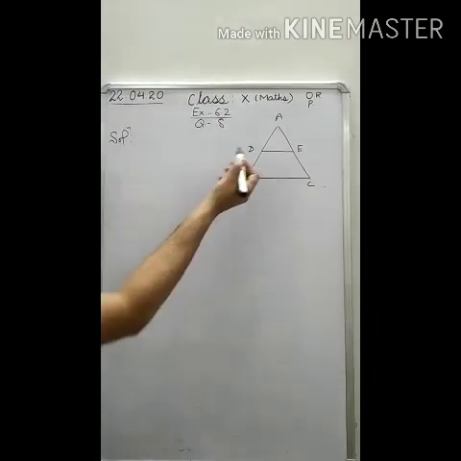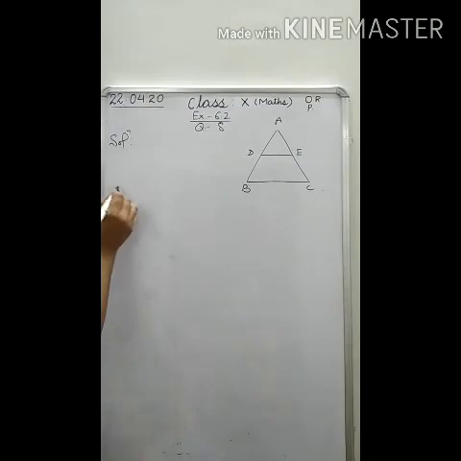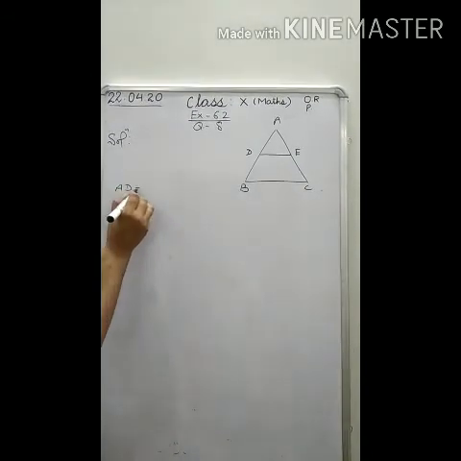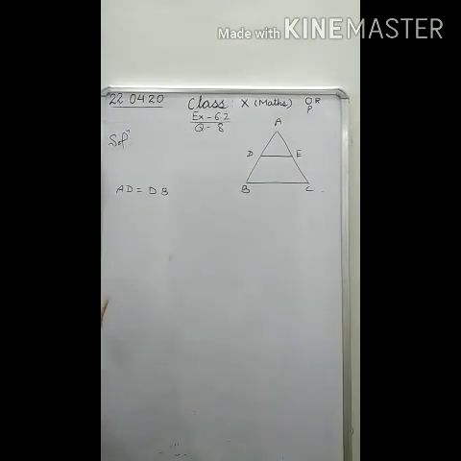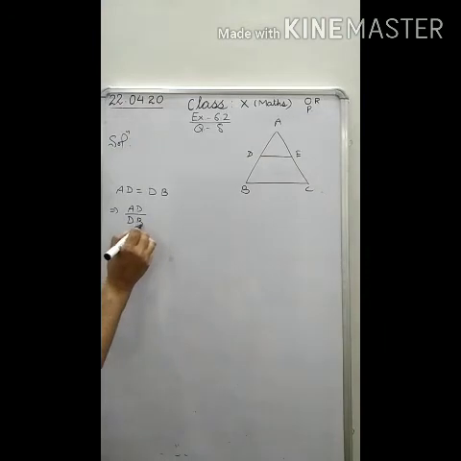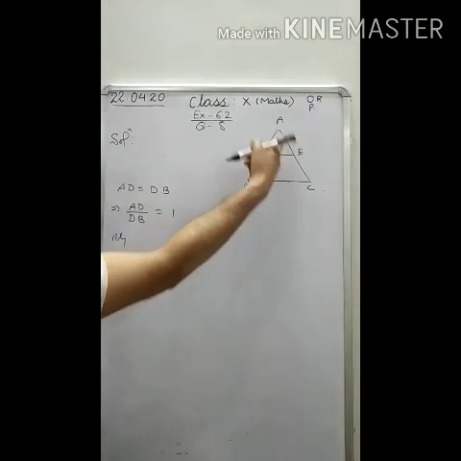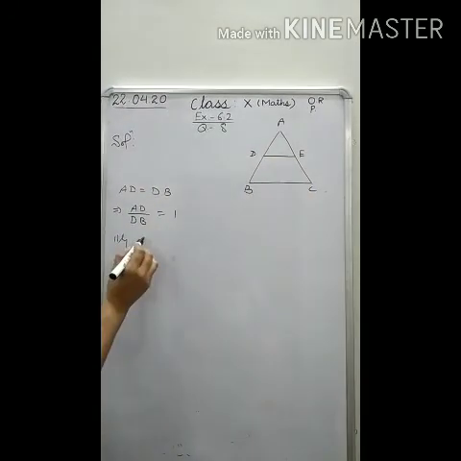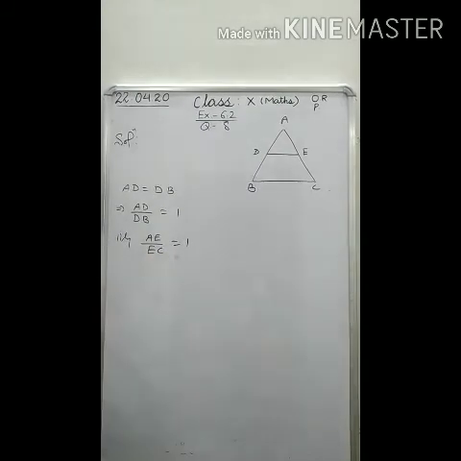And we have to prove that this line DE is parallel to BC. For that, as D is the midpoint, I am just giving the hint, then AD is equal to DB. Why is it so? Because D is the midpoint. So this implies AD by DB will be equal to 1. Similarly, if E is the midpoint of AC, it means AE by EC is also equal to 1.